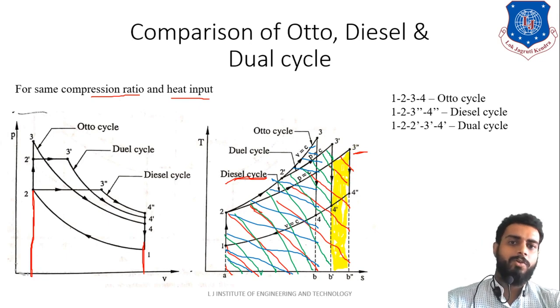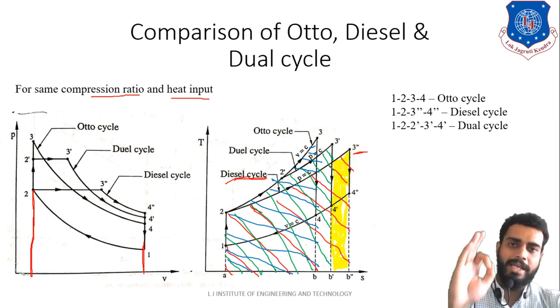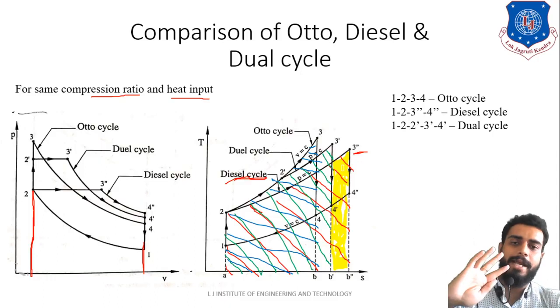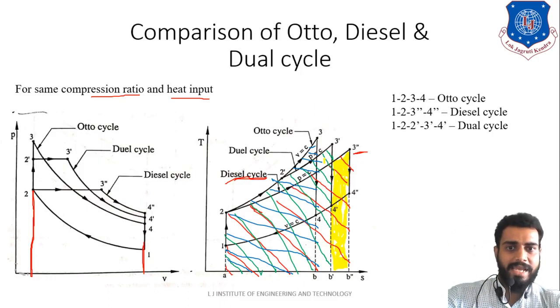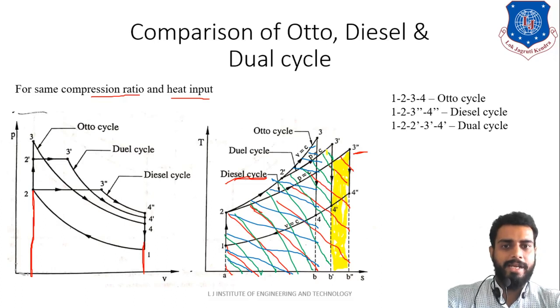Now from the diagram, if you want to take the same heat supplied, just understand that in the dual cycle the heat added is this much. So now what will happen? Simple, just try to understand it and visualize it.